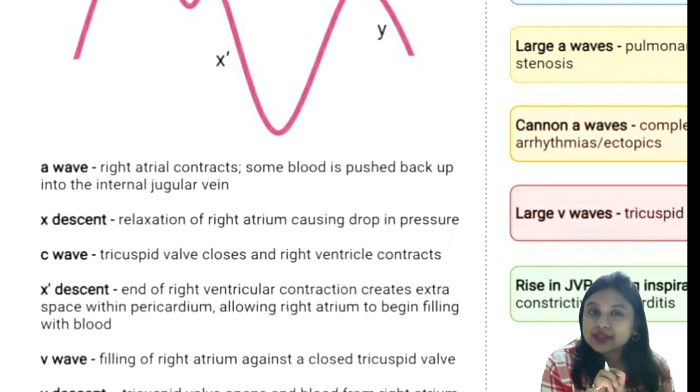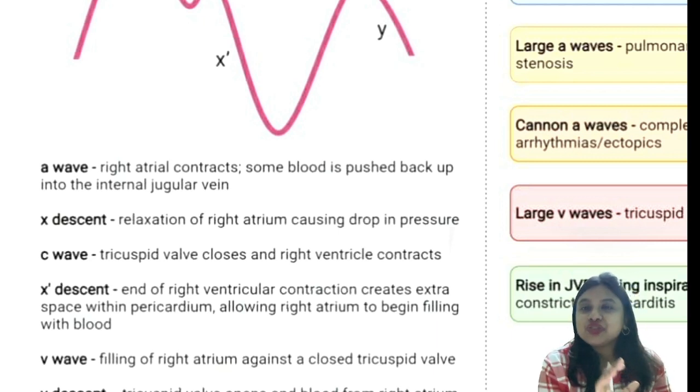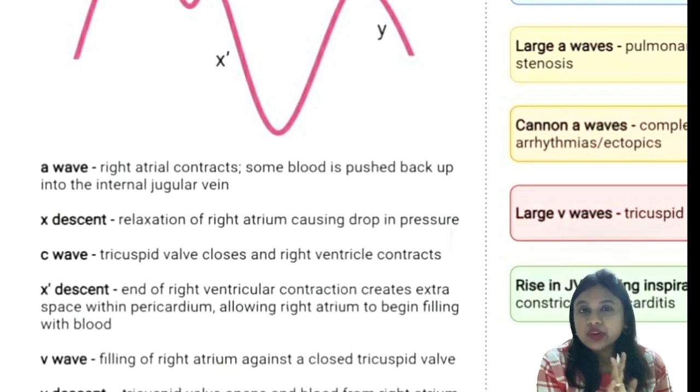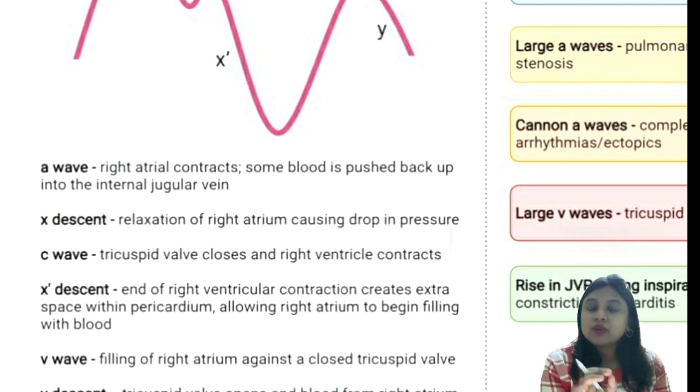What about the X descent? So right atria relaxes. That is why there is a drop in pressure and you get a negative deflection. C wave. There is closure of the tricuspid valve and the right ventricle contracts. And that results in a slightly increased pressure. That is C wave. What about V wave?